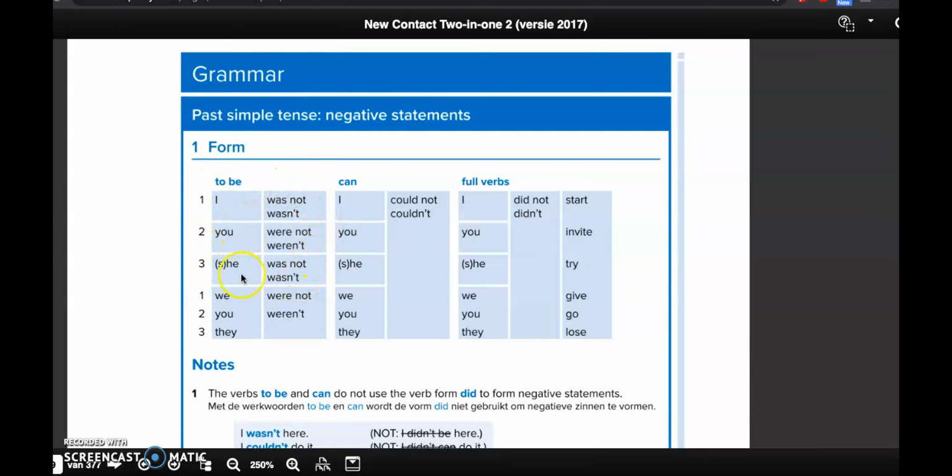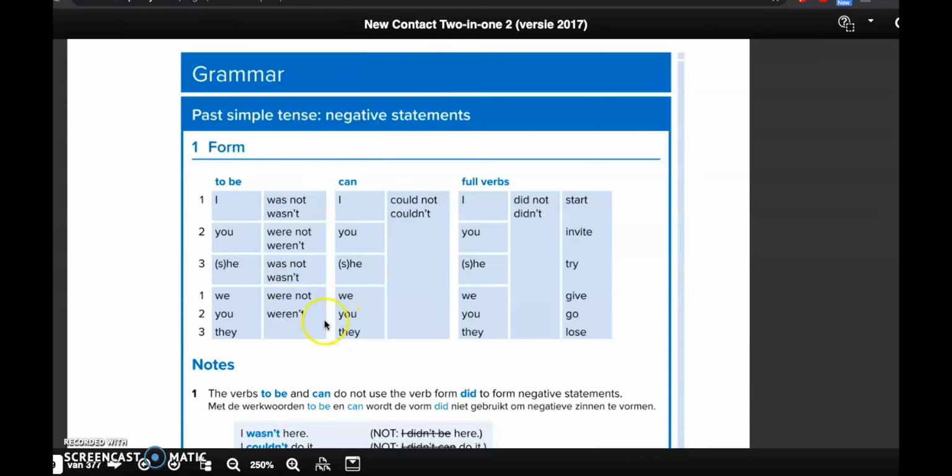So these ones are all singular. We, you, and they are all plural, meervoud. They get were not, or in the short form, weren't. With can it is even easier because it becomes could not in the full form and couldn't in the short form from I until they.